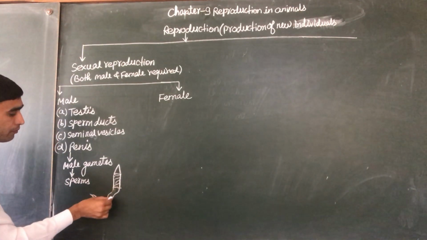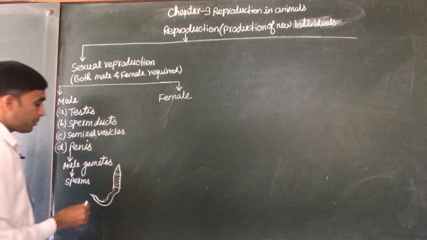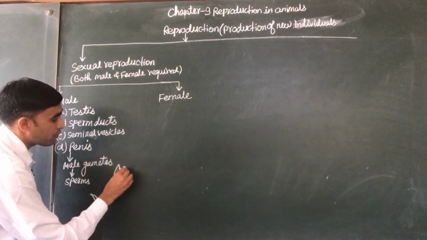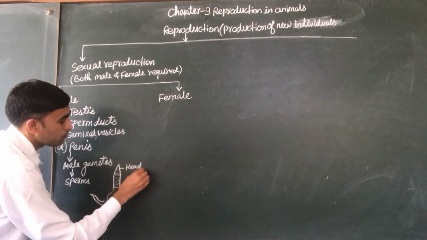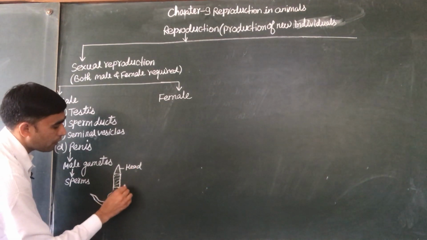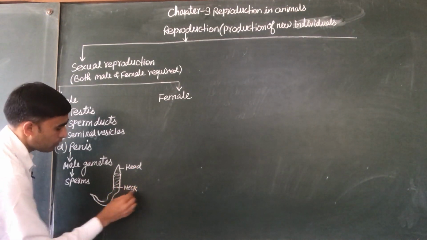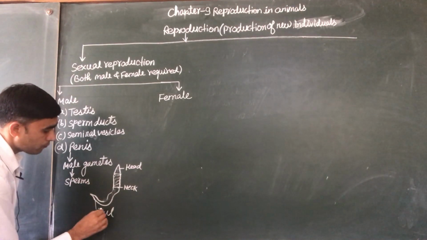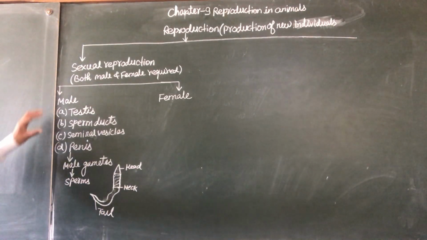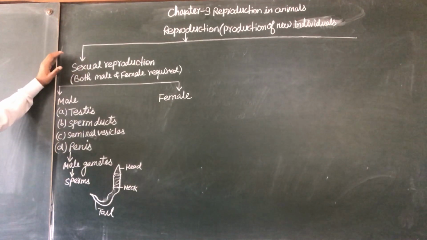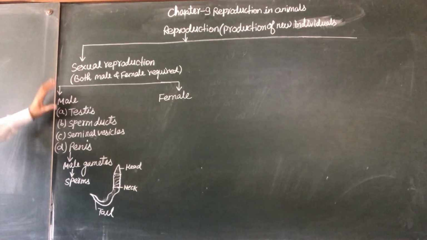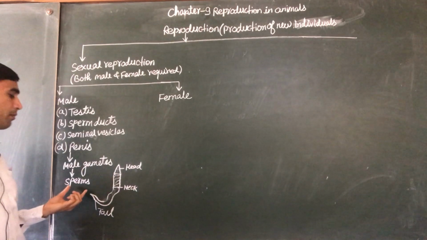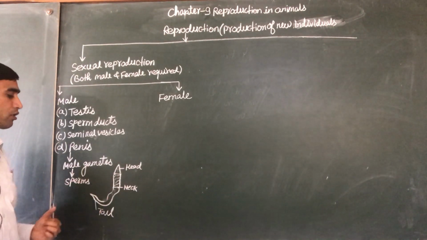This is the sperm, and it has three parts. This is the head, then the neck or middle piece, and this one is the tail. So for sexual reproduction, the male part produces the sperms, and this is the structure of the sperm.